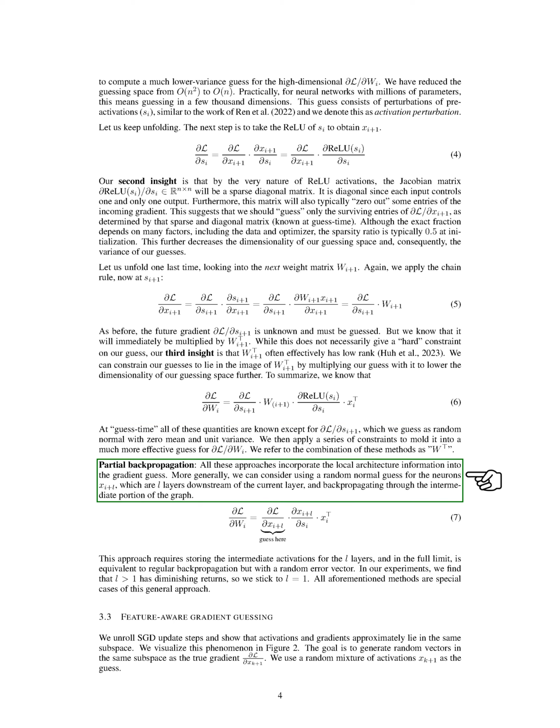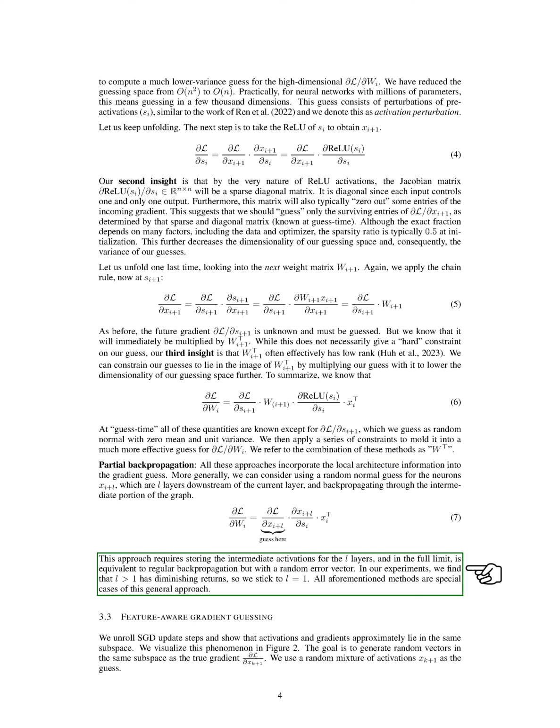We can also incorporate the local architecture information into the gradient guess by using a method we call partial backpropagation. This involves using a random normal guess for the neurons X_I plus L, which are L layers downstream of the current layer, and backpropagating through the intermediate portion of the graph. This approach requires storing the intermediate activations for the L layers, and in the full limit, is equivalent to regular backpropagation but with a random error vector. In our experiments, we find that L greater than 1 has diminishing returns, so we stick to L equals 1. All the methods we've discussed are special cases of this general approach.